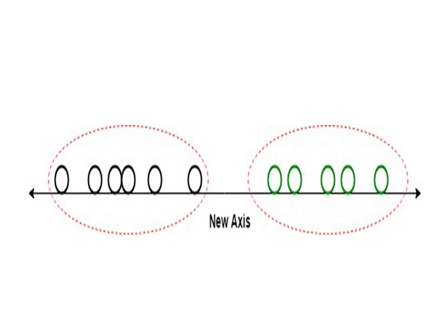Now we can easily classify the data. The green circled data points will be taken for one classification, and the black circled side will be taken for another classification.